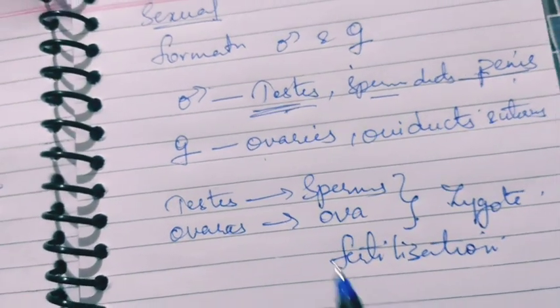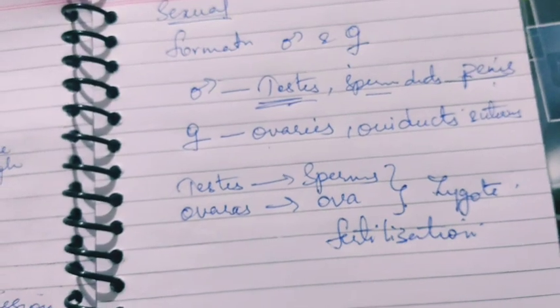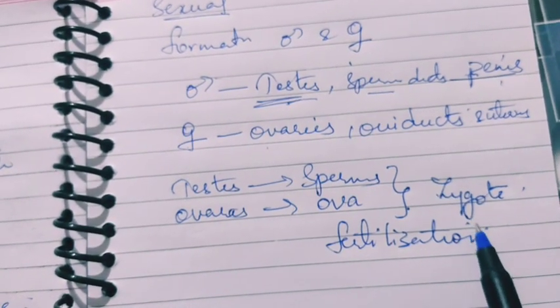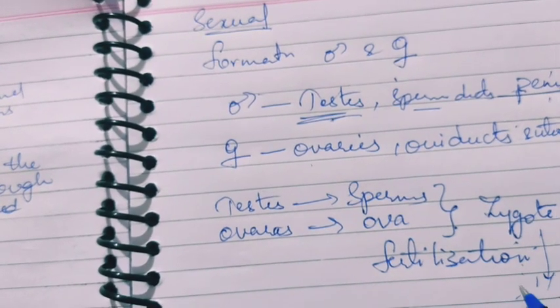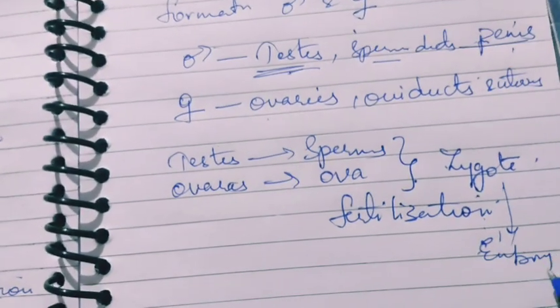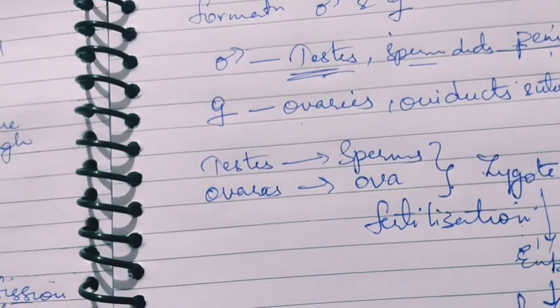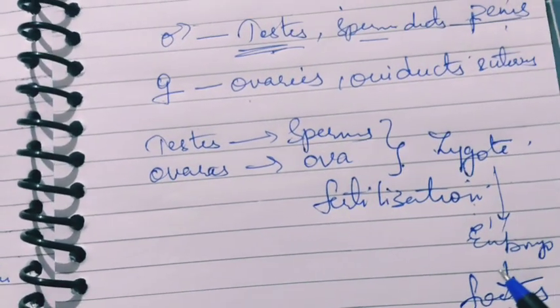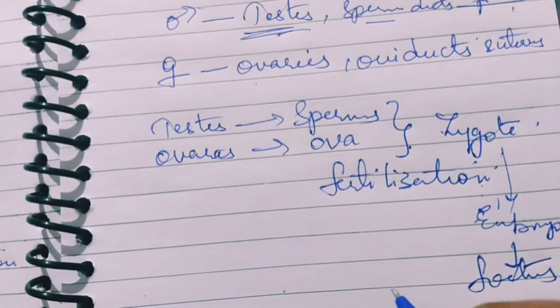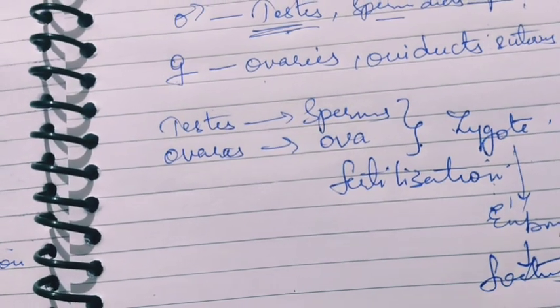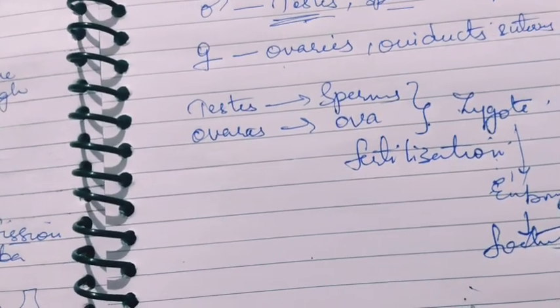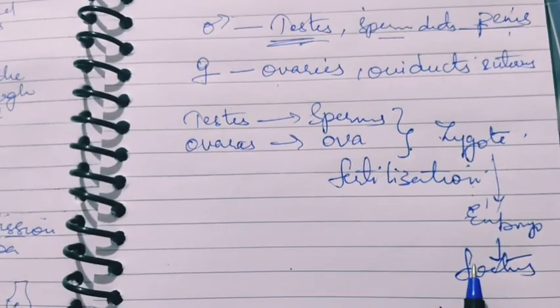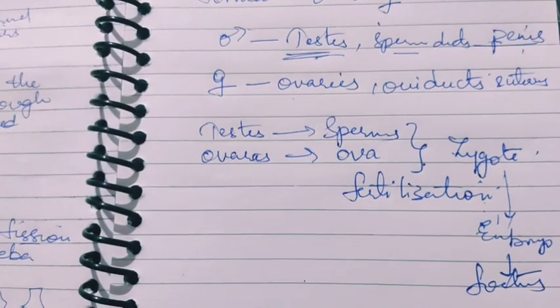In this manner the reproduction takes place, and this zygote undergoes changes to form the embryo, and the embryo develops into a fetus within 9 months in the female womb and gives birth to the child. So this is called the pregnancy period. Okay children, this is reproduction in case of animals. Thank you.